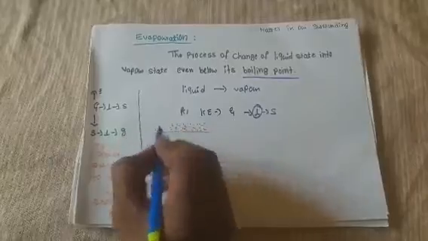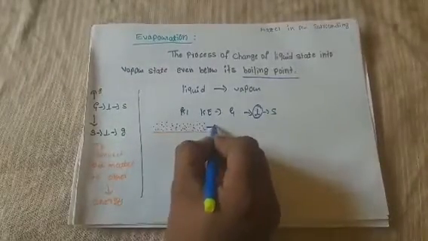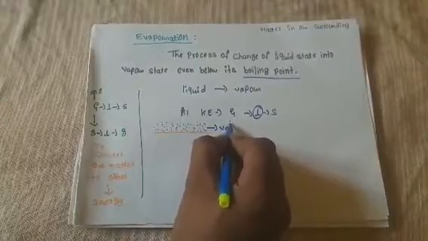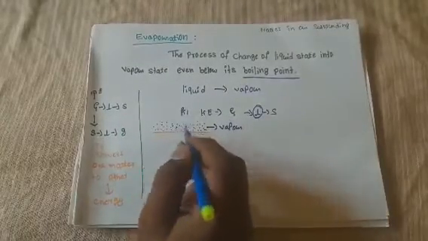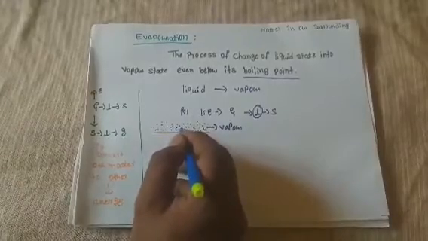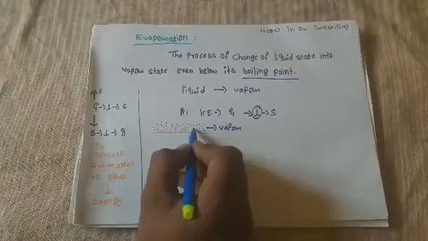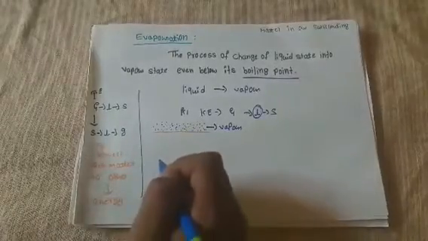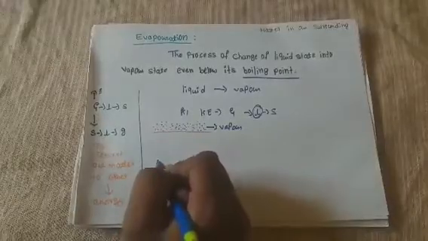This kinetic energy is sufficient to convert this liquid into vapor. Whatever the kinetic energy of the particles, that much is enough to convert this liquid into vapor state. Then what happens when the particles have kinetic energy?